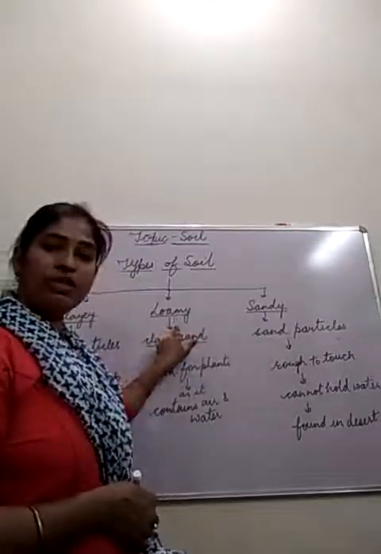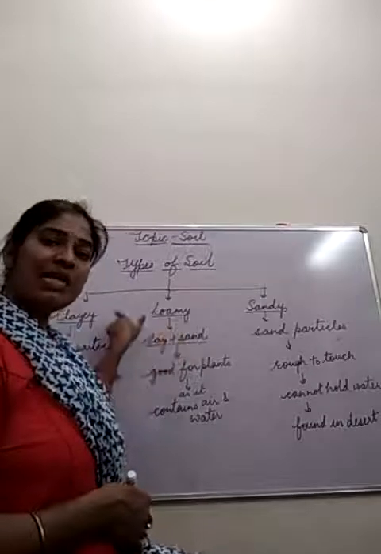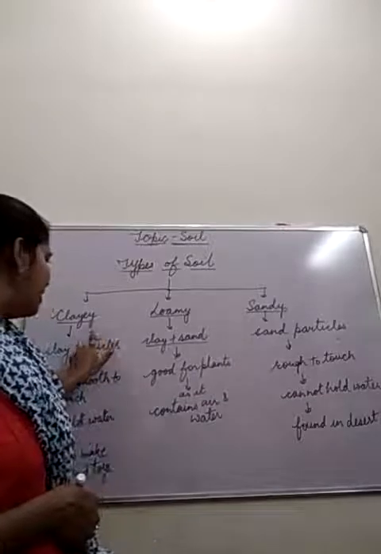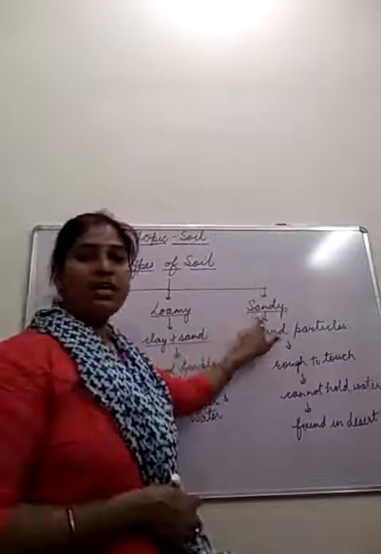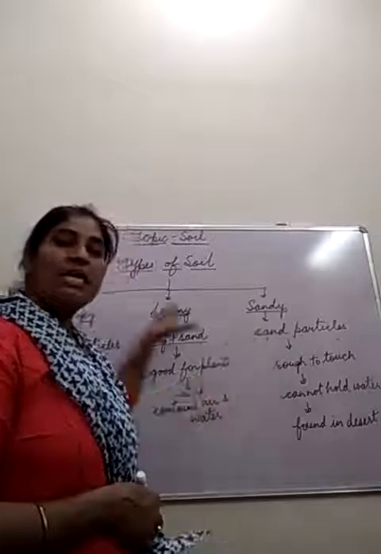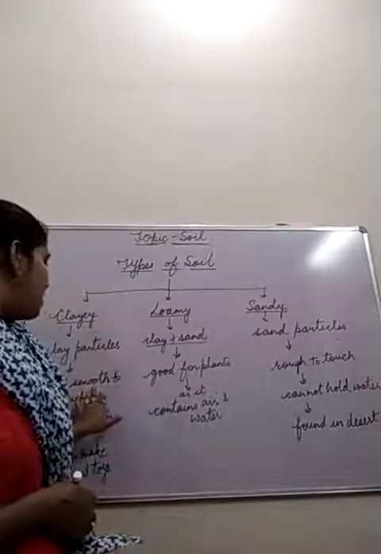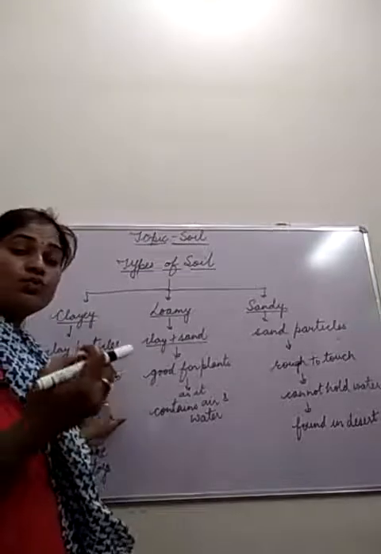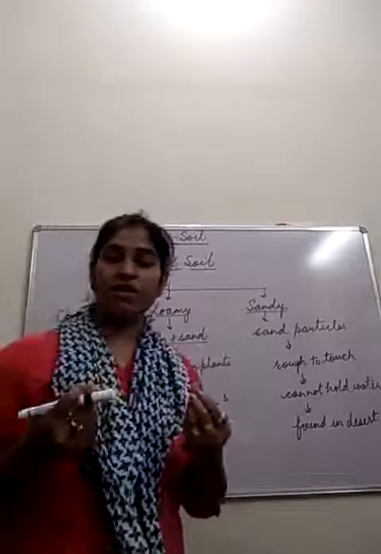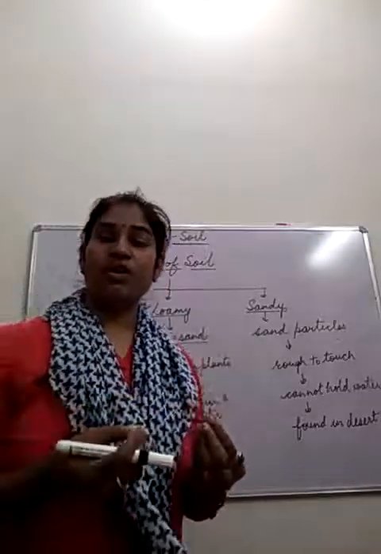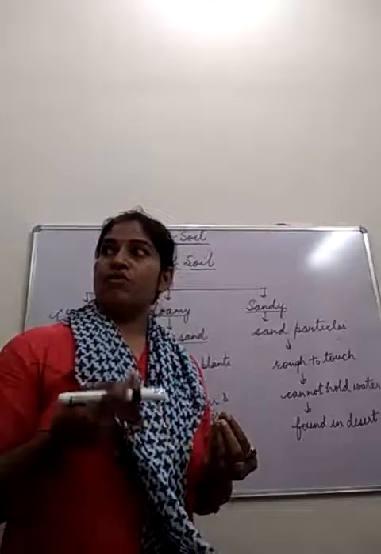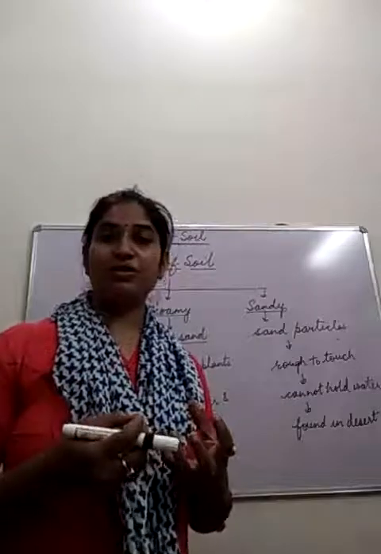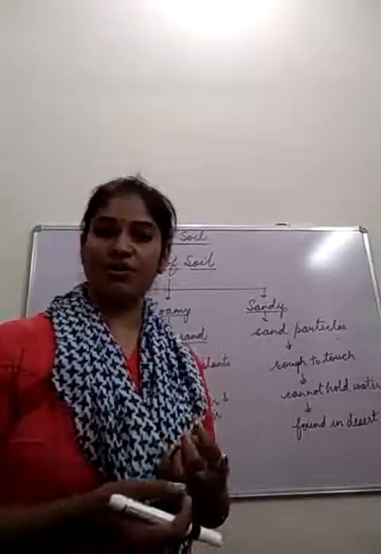Firstly, we will see the clay soil and sandy soil. Then after we would see loamy soil, because loamy soil is made up of clay and sand. So firstly we would see the clay soil. Clay soil contains clay particles and sandy soil contains sand particles. Then after, clay soil is smooth to touch. It is very soft and smooth to touch. वो बहुत soft होती है, आपने देखा होगा. The potter makes pots with the help of clay. So whenever we use clay, we can use a mold and give any shape to it.